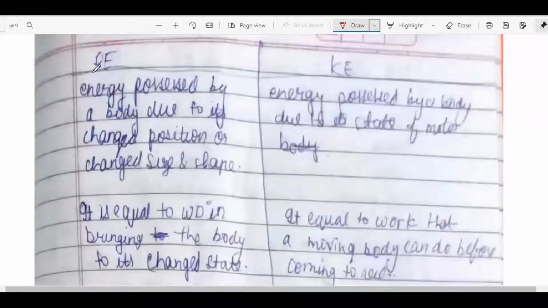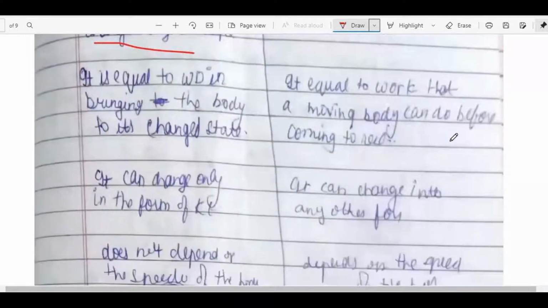What is the difference between potential energy and kinetic energy? Potential energy is the energy possessed by a body due to its change in position or change in size and shape. Kinetic energy is the energy possessed by a body due to its state of motion. It is equal to the work done that a moving body can do before coming to rest.